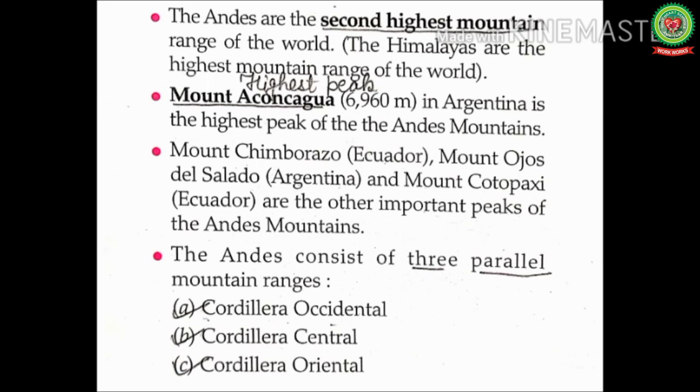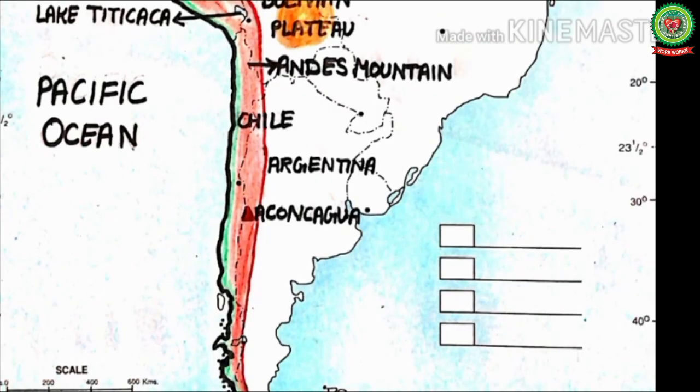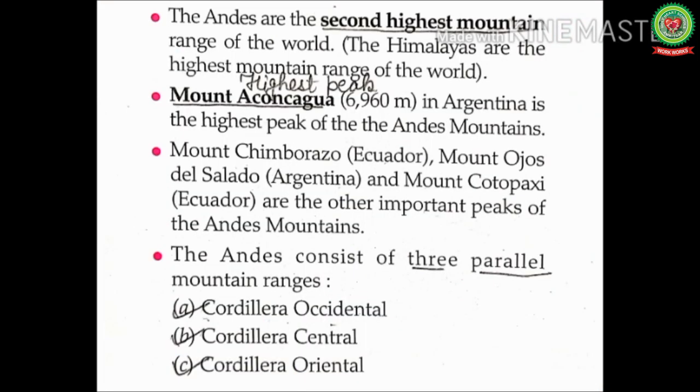The highest peak of the Andes Mountains is Mount Aconcagua in Argentina. Students, in this map you can see the highest peak of the Andes Mountains, Mount Aconcagua in Argentina. Next, Mount Chimborazo in Ecuador, Mount Ojos del Salado in Argentina, and Mount Cotopaxi in Ecuador are the other important peaks of the Andes Mountains. Here peaks means tip of the mountains.